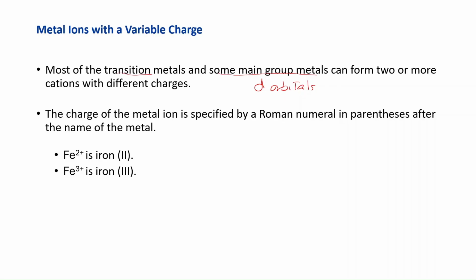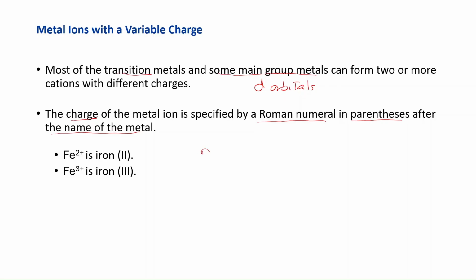So these ions, and only these ions, are going to have a last name. That's the charge of the ion, written as a Roman numeral in parentheses after the name of the metal. So iron plus 2 is called iron(II). Iron plus 3 is iron(III). Please keep in mind, this is only for atoms that form more than one ion.